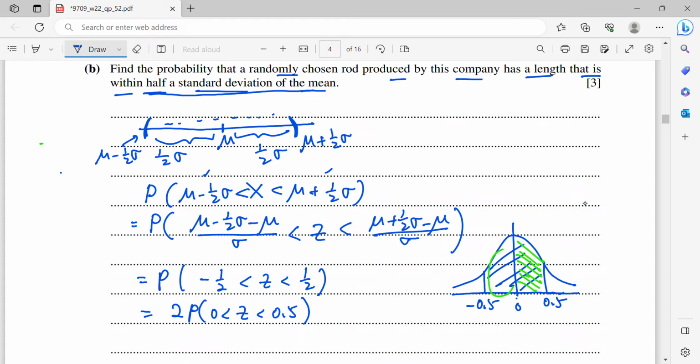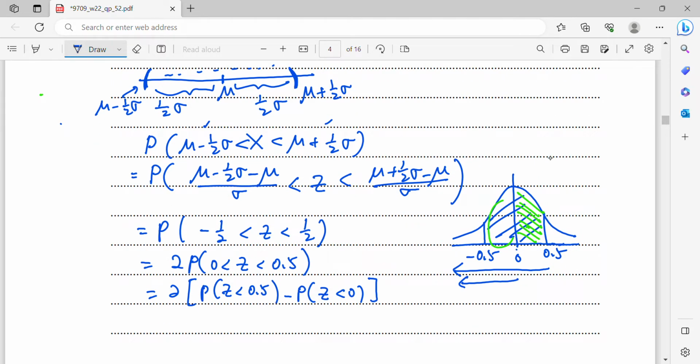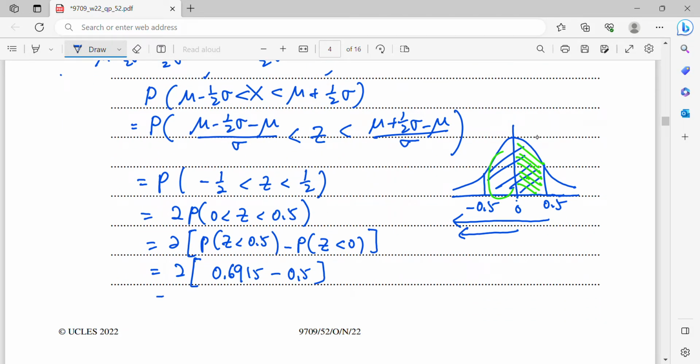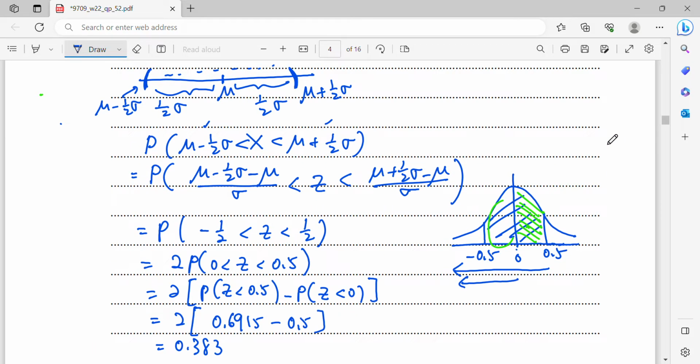And now to count this probability, the green region, I will say it is P(Z < 0.5) minus P(Z < 0). Okay, so now when you read the table, P(Z < 0.5) is basically 0.6915. Then P(Z < 0) is 0.5. So when you calculate this value, it will be 0.383. So this is how I solve this question.